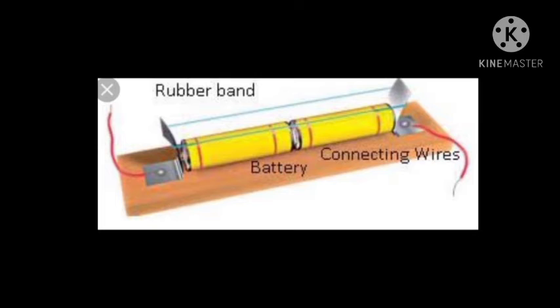This is how the battery forms. When we need a large amount of electricity, we use a battery.